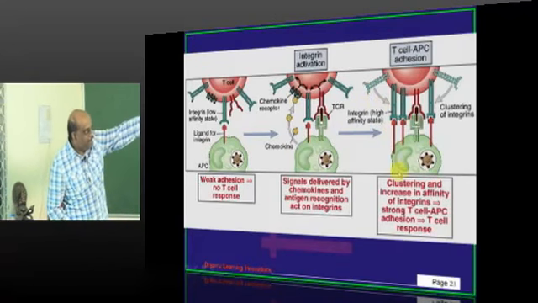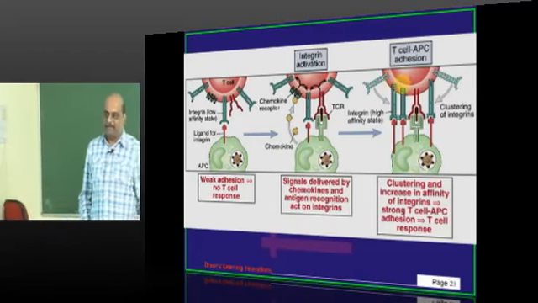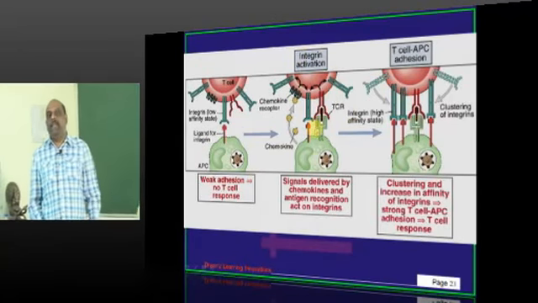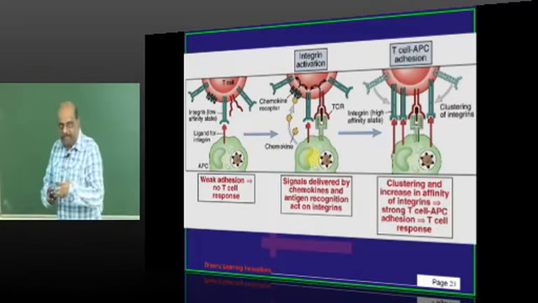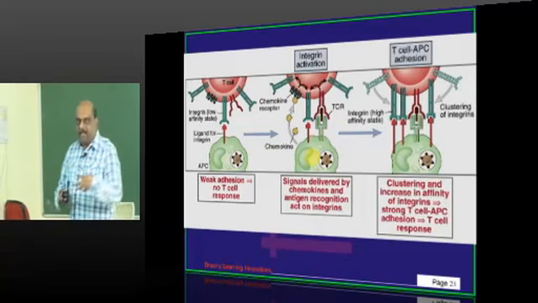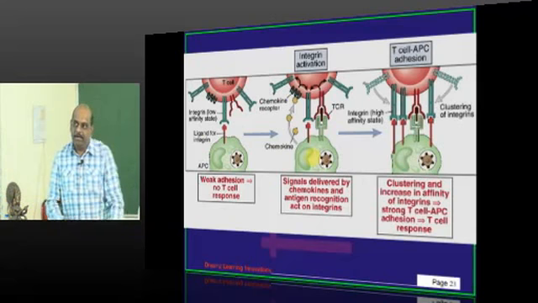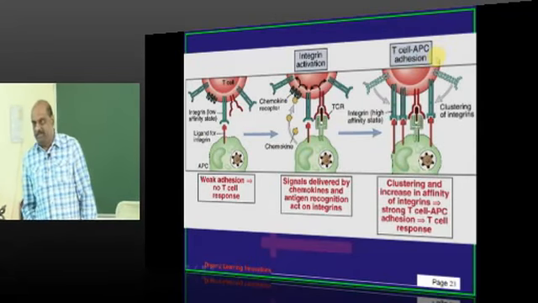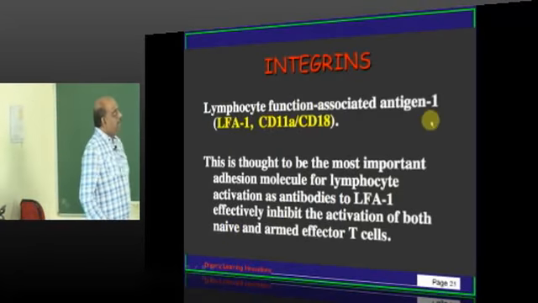Once the T cell and antigen presenting cell bind with each other, the T cell becomes an activated T cell, and it will show its ultimate power. So, one more important role of the integrins is to enable the antigen presenting cell and the T cell to bind with each other. And who enables the integrin to come to a high affinity state? It is those chemokines binding with the chemokine receptor, is what we need to appreciate.